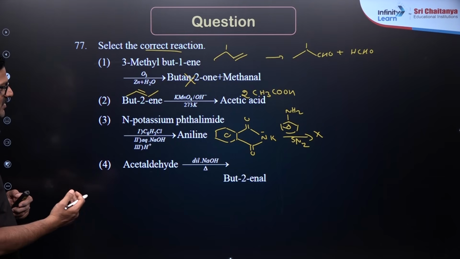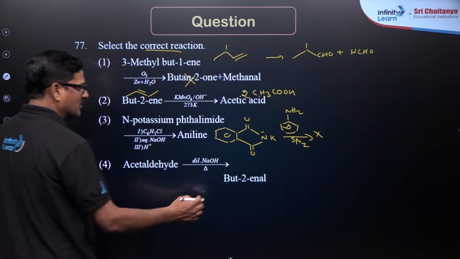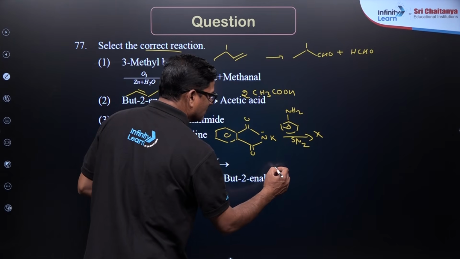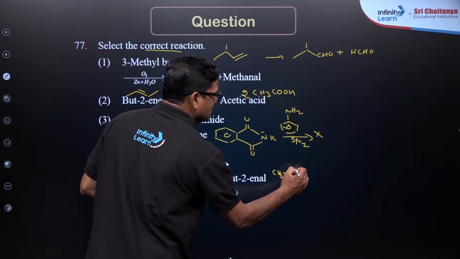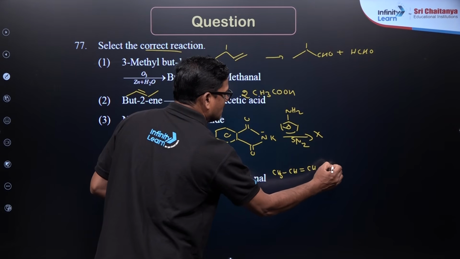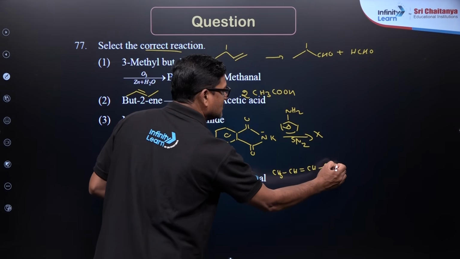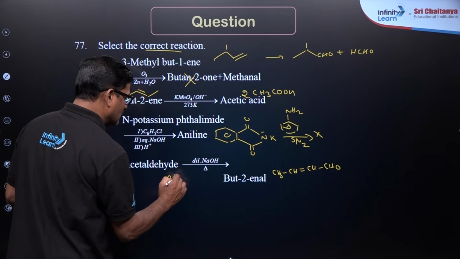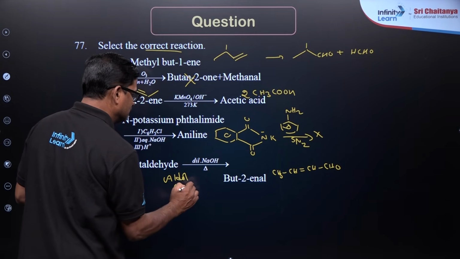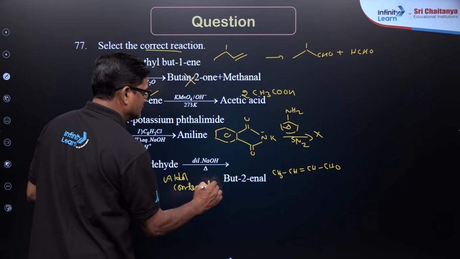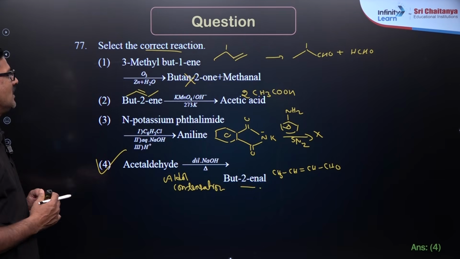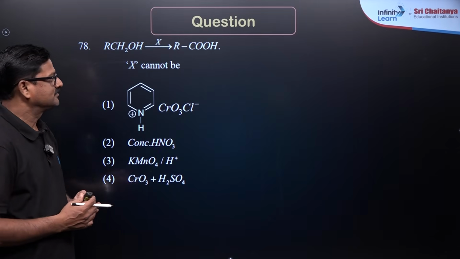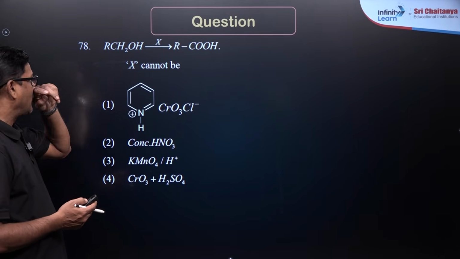Acetaldehyde, when it is treated with NaOH, is going to give but-2-enal. So, aldol condensation: CH3, CH double bond CH and CHO. So, this is the aldol condensation product. So, but-2-enal is the answer, 4 is the correct answer.